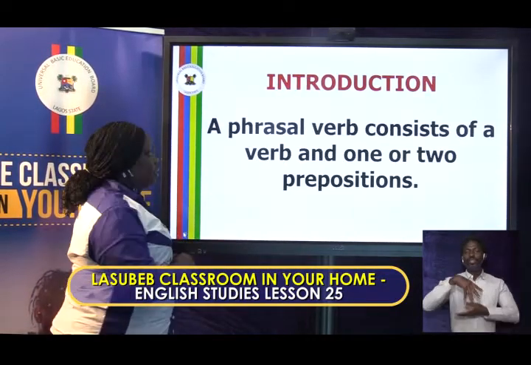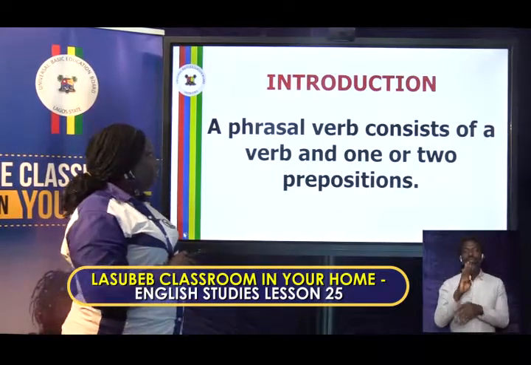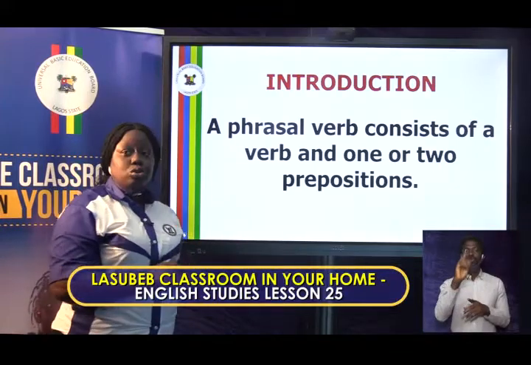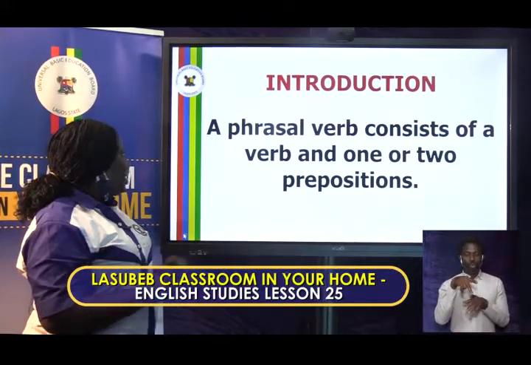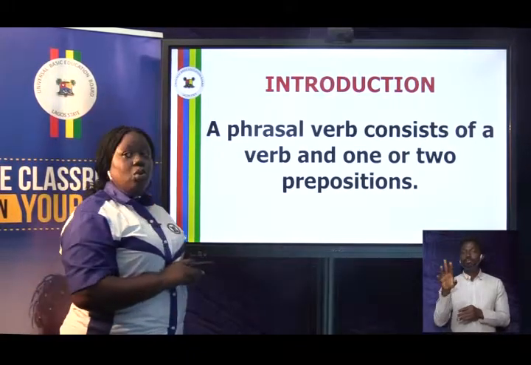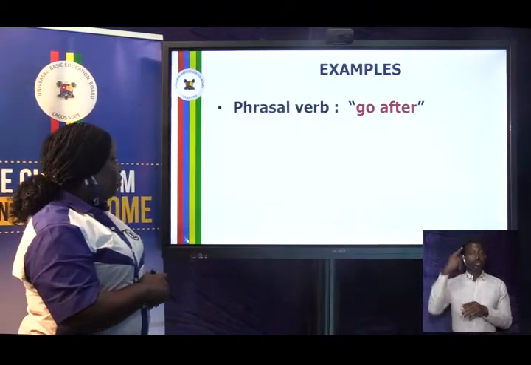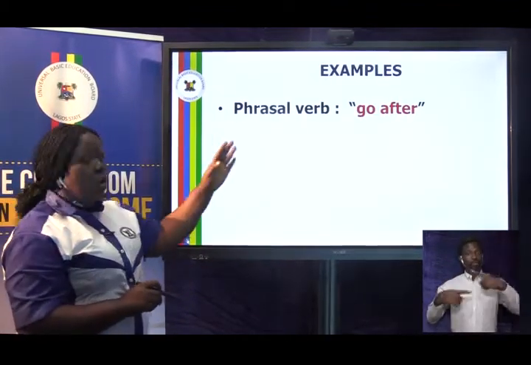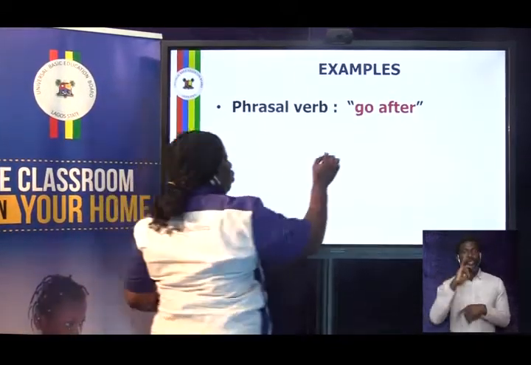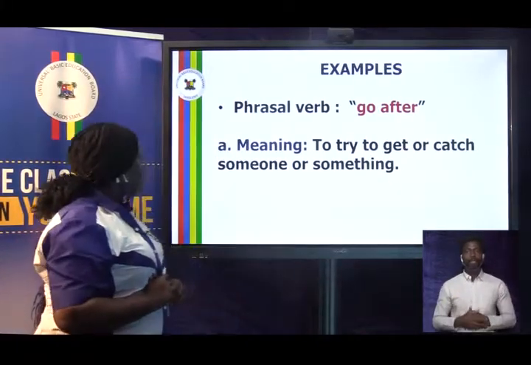We'll introduce the lesson by saying what a phrasal verb consists of. A phrasal verb consists of a verb and one or two prepositions. For example, we have go after. Here, go is the verb and it is followed by after.